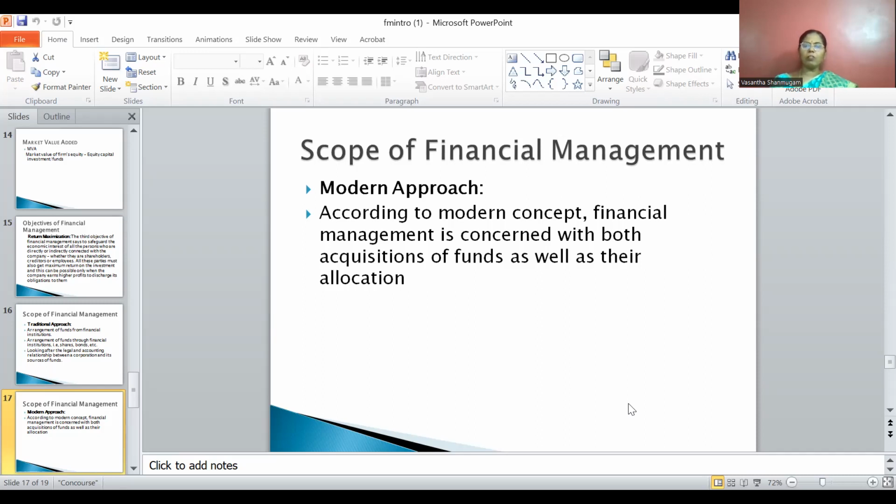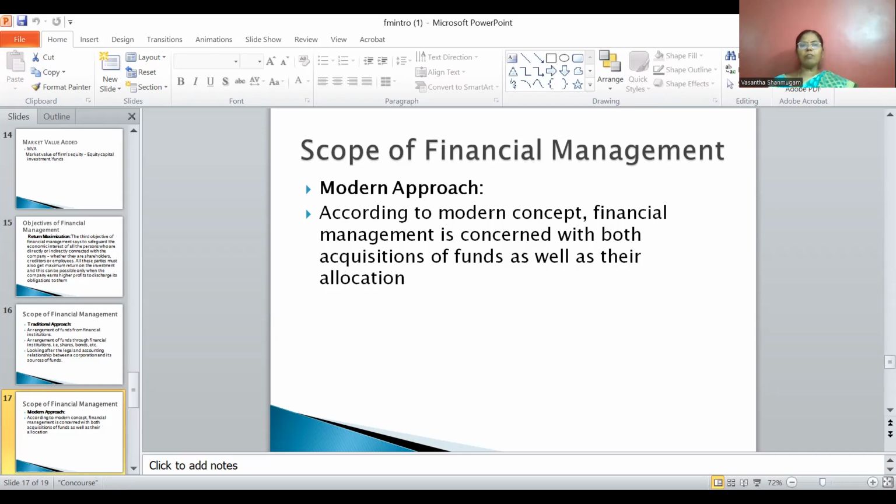Okay, so the third important decision is the dividend decision. Every manager has to consider what proportion of money earned should be distributed as dividend and what should be retained for future purposes. This choice is in the hands of financial management. It is based on the availability of profitable investment opportunities in hand. There are different models available to determine the dividend policy of the firm. So the dividend policy depends purely on the profitable investment opportunities in hand.